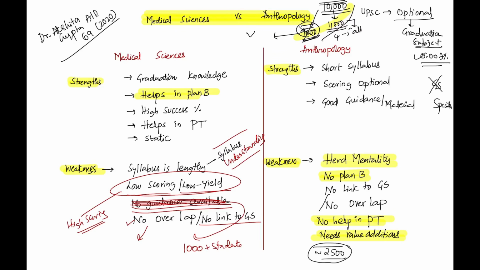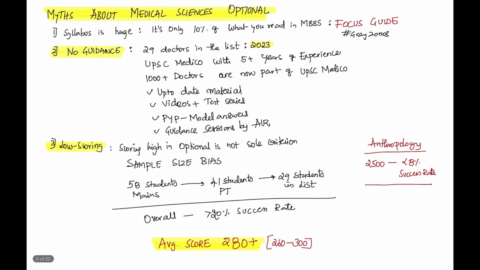See, if you have opted for anthropology, don't get disheartened. But even if you have a 1% doubt about anthropology, I think medical science always scores above anthropology in a lot of aspects, right? I think this gives you a clear idea about what is actually happening and what is the fact, what is fact versus what is a myth. So when I say myth, let's try to discuss the myths about medical science optional. This should give you more positive impact towards medical science.